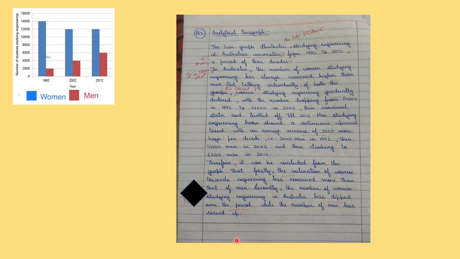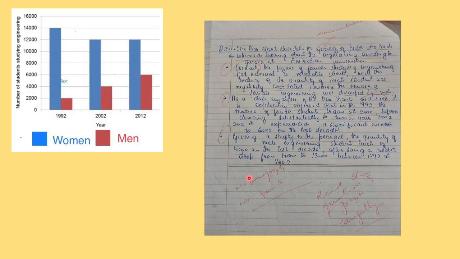Now another thing, wait here. So the students, they are writing the bar chart illustrates the quantity of people. So you cannot have quantity of people. Quantity is uncountable. You can count people. So it is written in the question number of people. So if you want to change, you can write a total. You can write count of people. But you cannot write quantity of people. So you have to take care of such things.